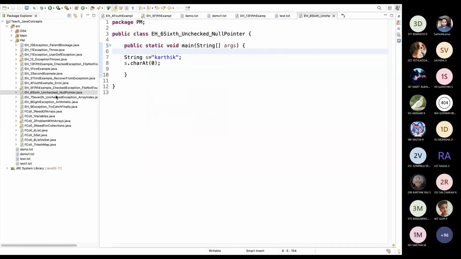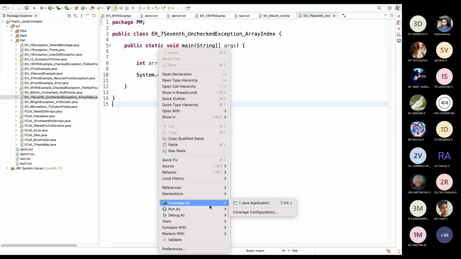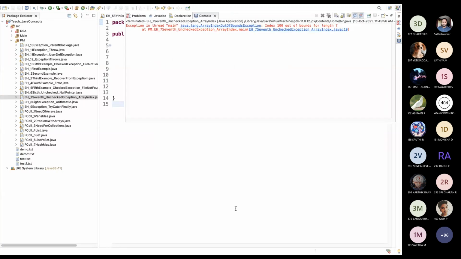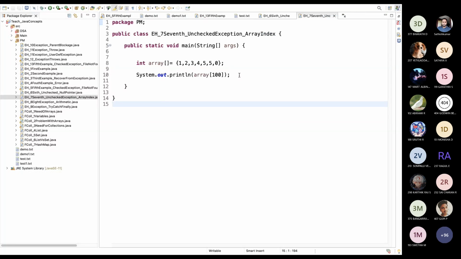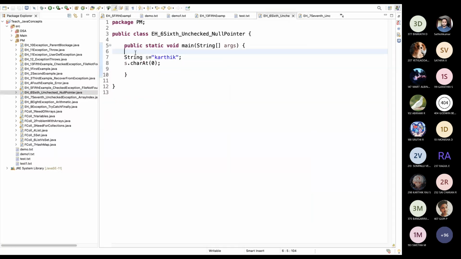Okay, I will show you the next program. I will run this first. What kind of error will this throw? Array index out of bound exception, because we don't have such an index, so we are getting that error. Okay, null pointer, I will try now.